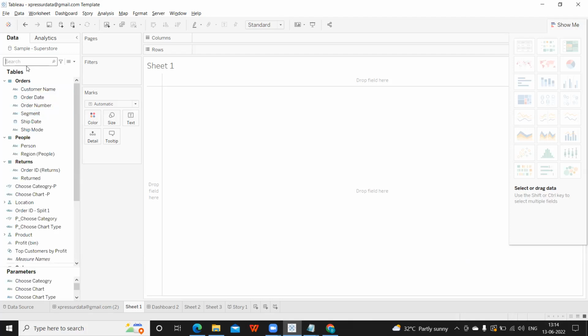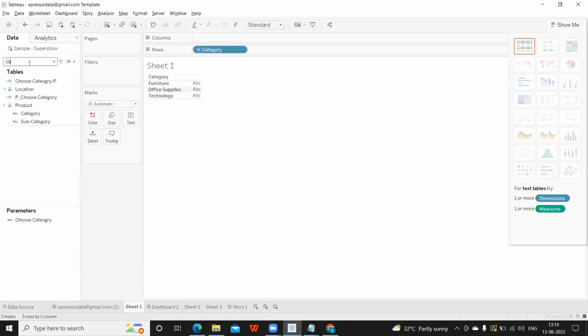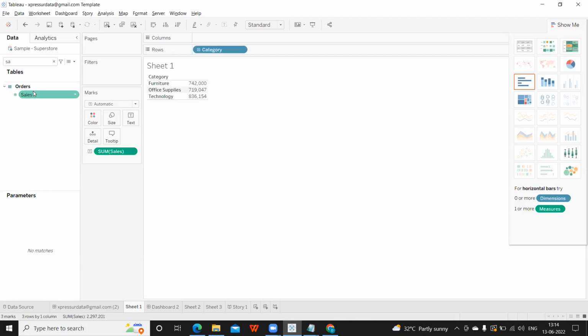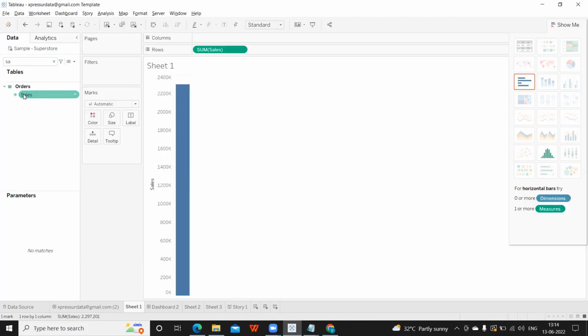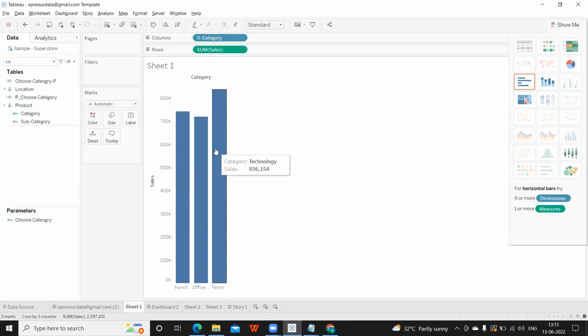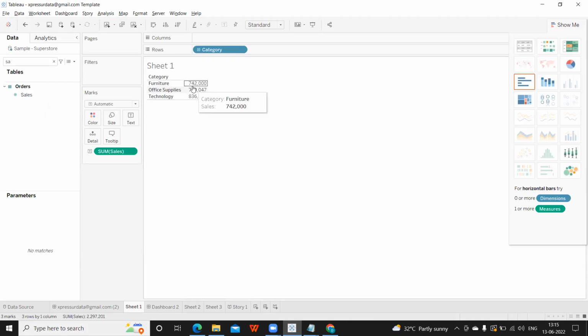The next method is double clicking. I'm going to search for category, just double click, and again search my measure and double click. This way also we can create the view. Now based on what you select first, it creates the chart accordingly. If I select the measure first and then the dimension, it creates a bar chart. But if I select the dimension first and sales second, it creates a simple text table for me.